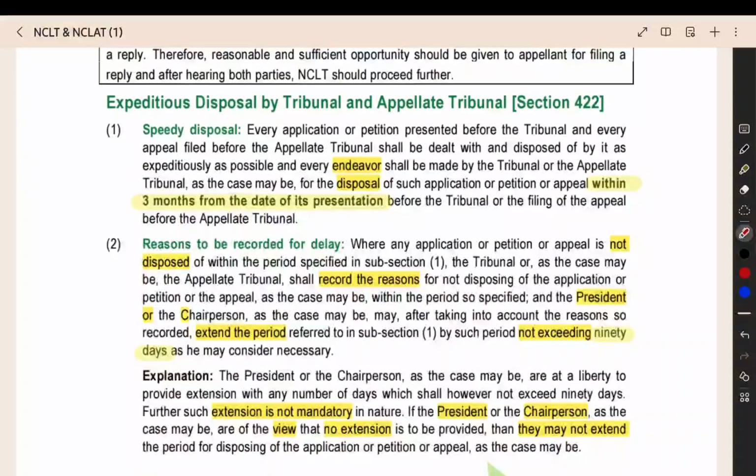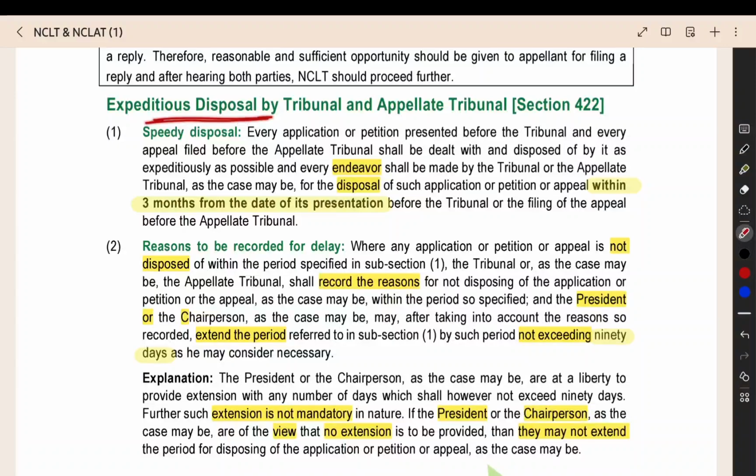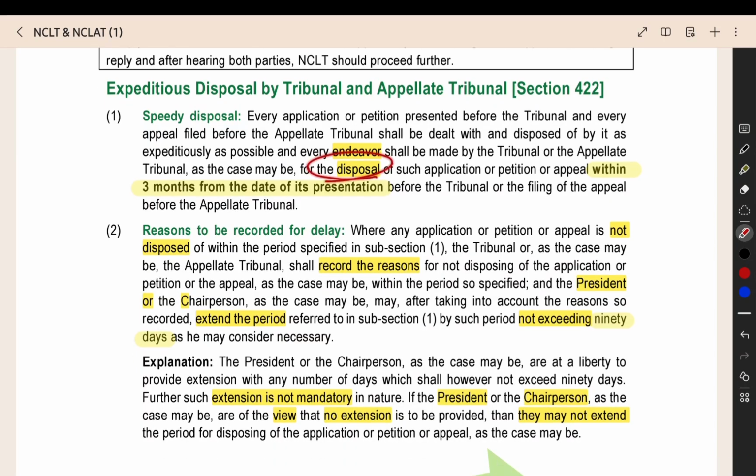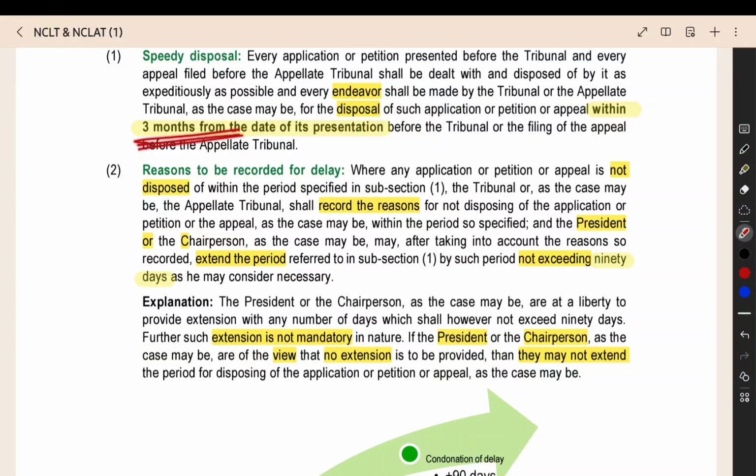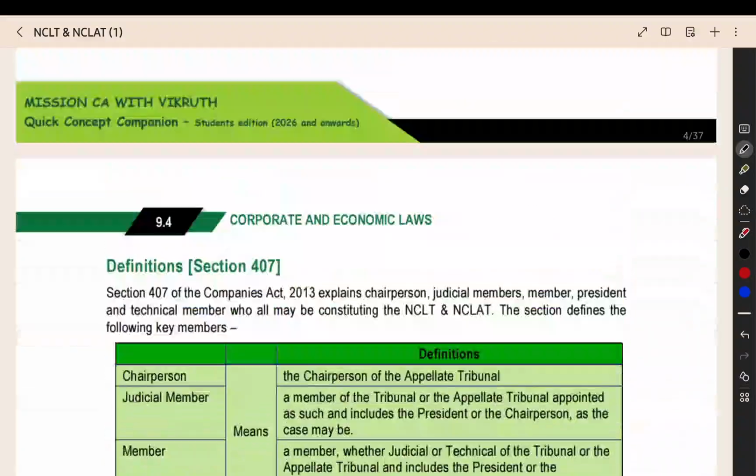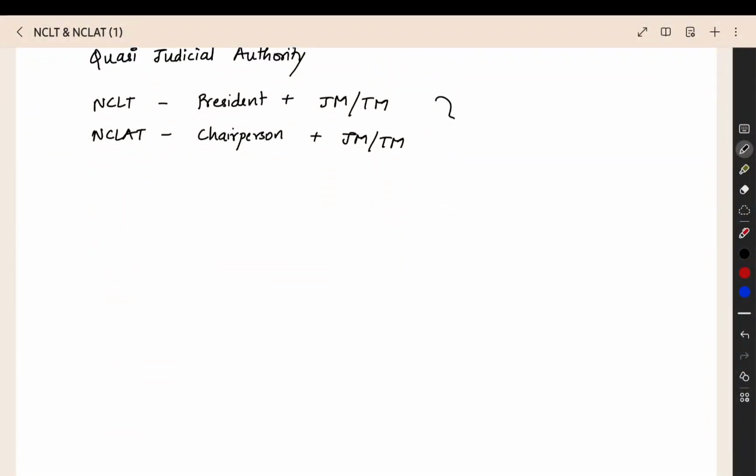Now the next point, expeditious disposal. When a case comes to NCLT or NCLAT, they have to try to complete it quickly. They should not prolong it. They should make full effort to dispose of the case as soon as possible. Within 3 months they have to dispose of it. So for both NCLT and NCLAT, when a case comes to them, it should be disposed of within 3 months.